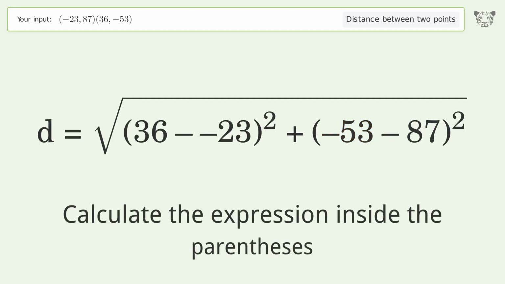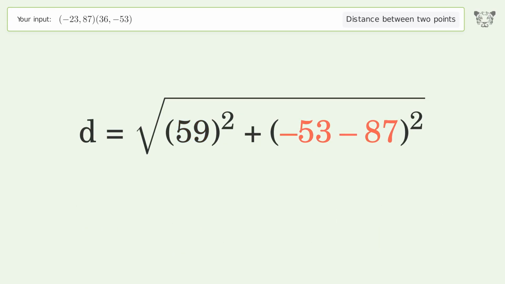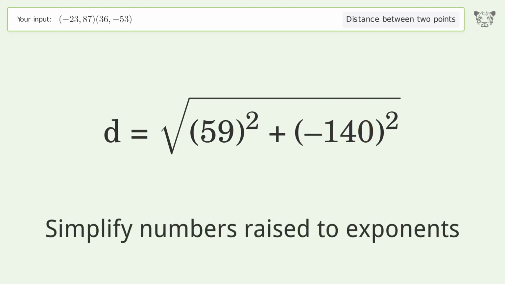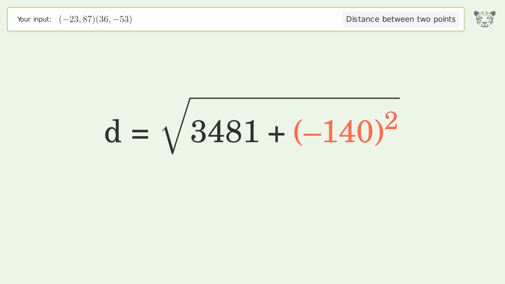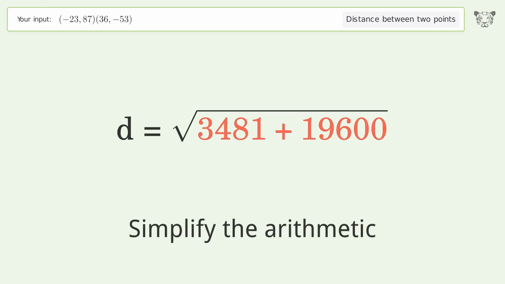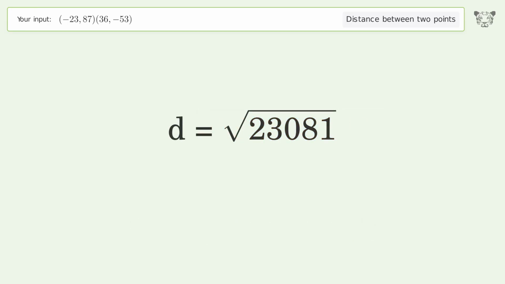Calculate the expression inside the parentheses. Simplify numbers raised to exponents. Simplify the arithmetic. And so the distance between the 2 points is the square root of 23,081, or 151.924.